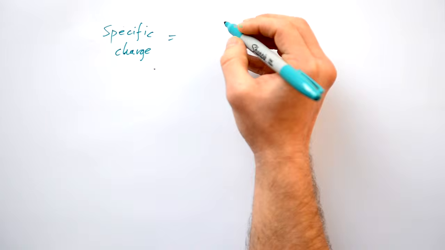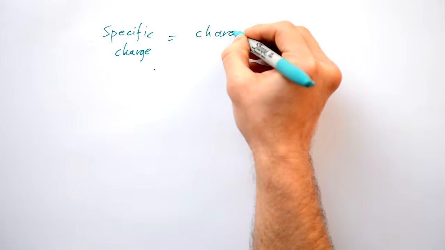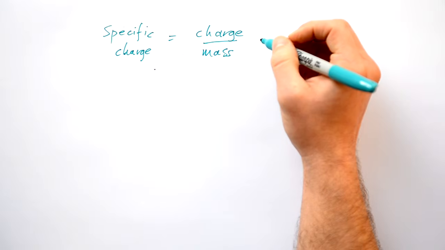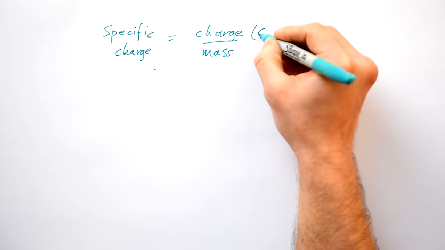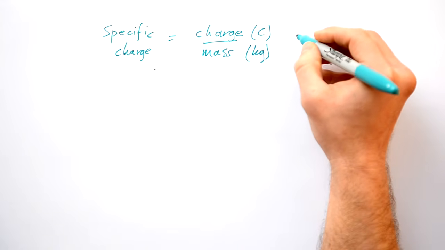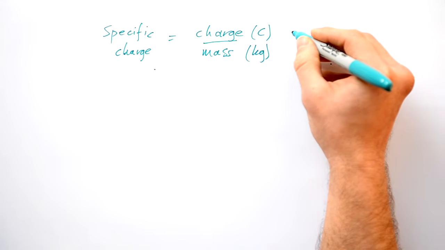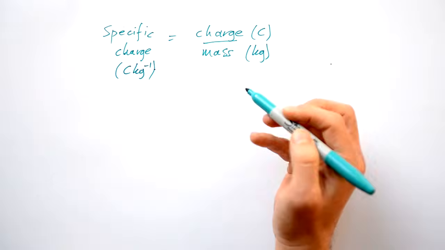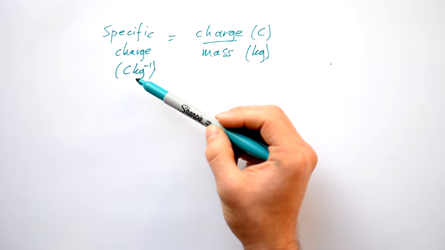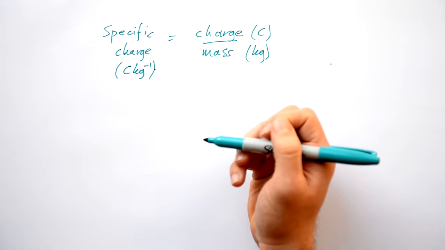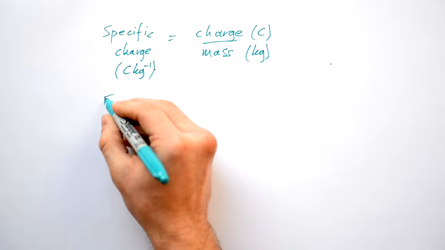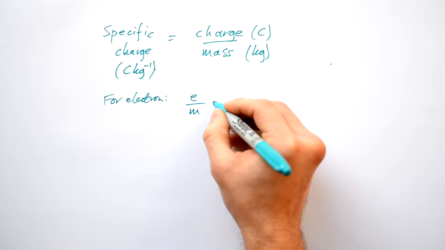Specific charge is equal to charge divided by mass, also known as charge to mass ratio. Charge has the unit coulombs, mass has the unit kilograms, so therefore the unit of this is going to be coulombs per kilogram. In other words, how much charge does a kilogram of a certain type of particle have? If we know that electrons and protons have the same charge, for an electron that's equal to e over m.